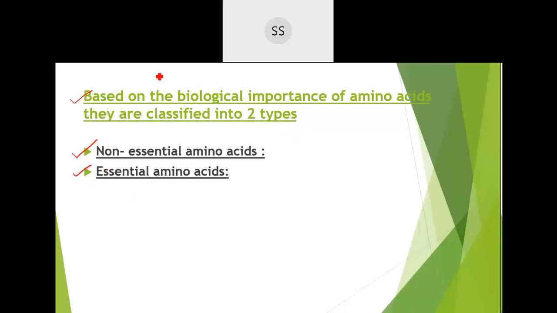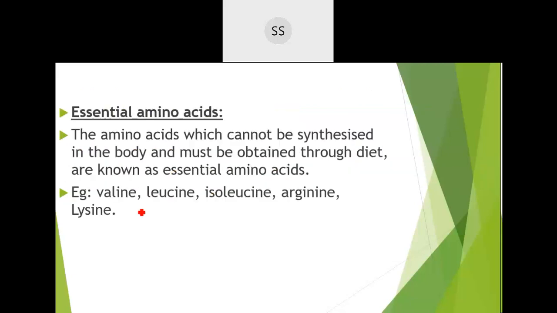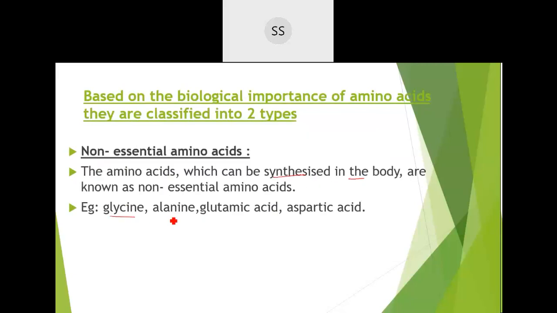So based on biological importance, we have two. I said non-essentials are those amino acids which can be synthesized in our body. Why are they named non-essential? Because you don't have to consume them from the diet. You don't have to take them from outside. They will be prepared inside our body itself. Examples for that are glycine, alanine, glutamic acid and aspartic acid. These are examples of non-essential amino acids.